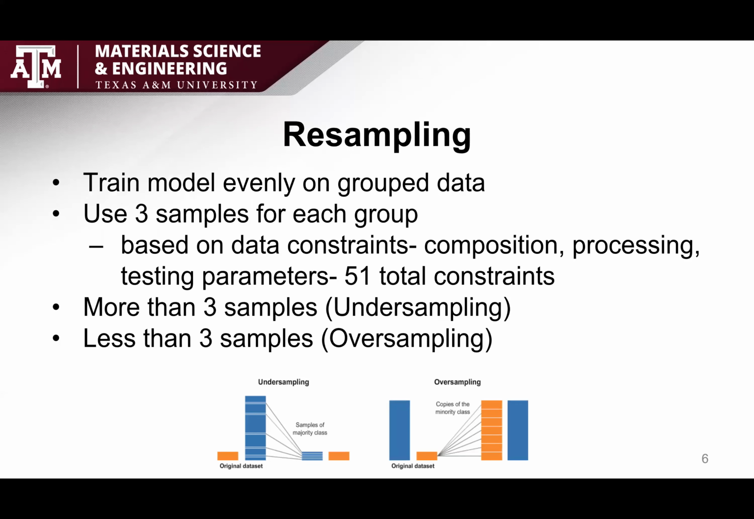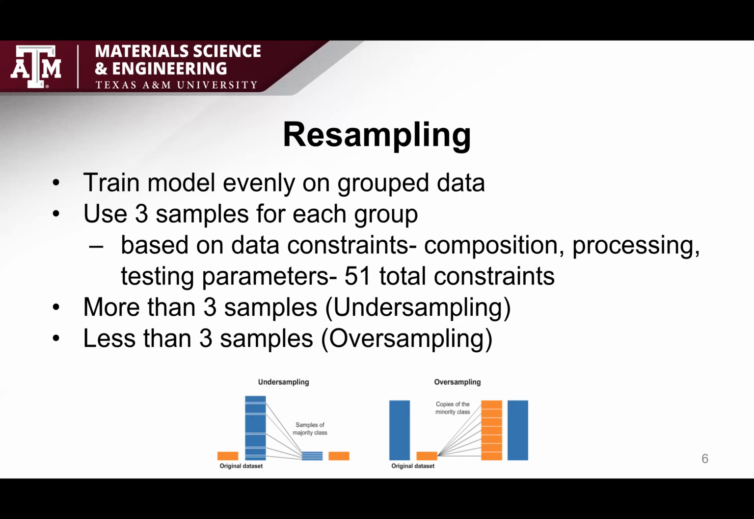To resample, we can group our data using a total of 51 constraints from the data itself. This can range from composition, processing, or testing parameters. If samples have data that lie within a similar range for all of those 51 components, they're placed in the same group. Now, if a group contains more than 3 samples, we do a process called undersampling. This is where we can randomly select 3 samples from that one oversized group.